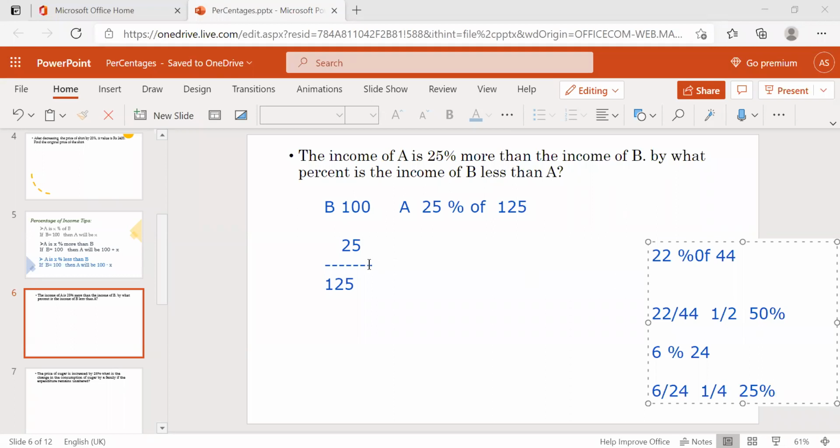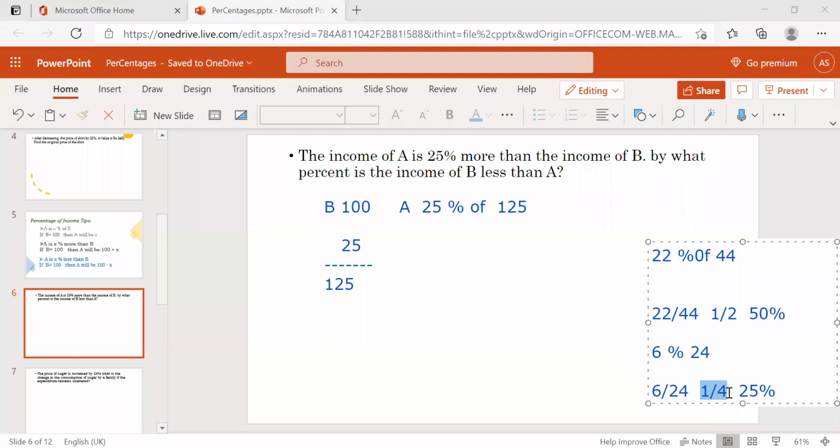So I am finding this 25 is what percentage of 125. Here, 6 is what percentage of 24: just 6 by 24 will give the fraction. Instead of 6 by 24 into 100, or 22 by 44 into 100, directly we are finding the fraction number.